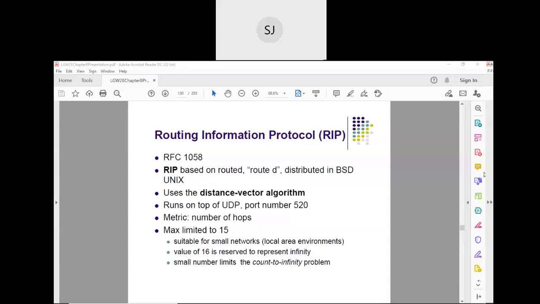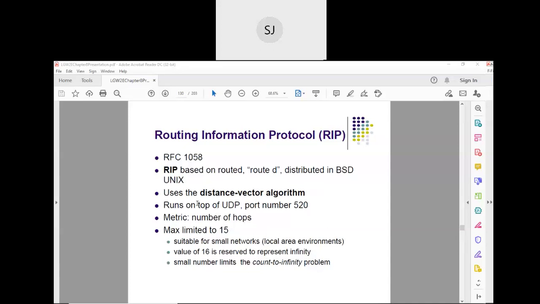Dheeraj, are you there? Yes, sir. Okay, good. So is it clear? This Routing Information Protocol is developed based on the Bellman-Ford routing algorithm, which is for a smaller size network. When routing for the entire internet is concerned, Bellman-Ford is used as a basic building block. The bigger routing protocol for the internet is developed using it, and it is also called the distance vector routing protocol.